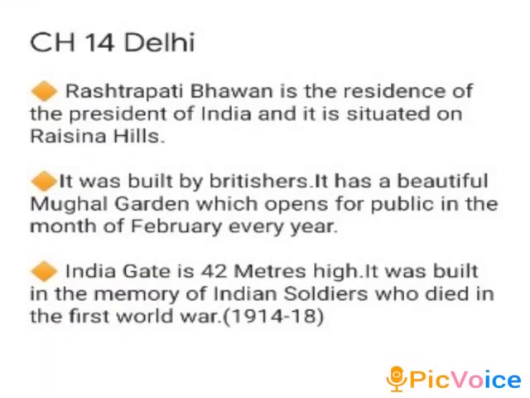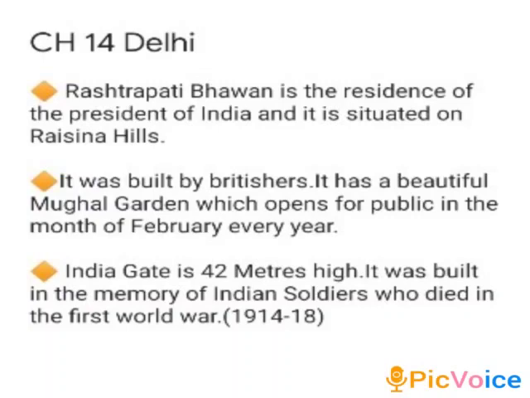So, Rashtrapati Bhavan, the residence of the President of India, is also situated in Delhi on Raisina Hills and it was built by Britishers. It has a very beautiful garden. The garden is known as Mughal Garden, which is open to the public in the month of February every year. It has a lot of greenery, plantation and beautiful flowers and it is worth visiting.